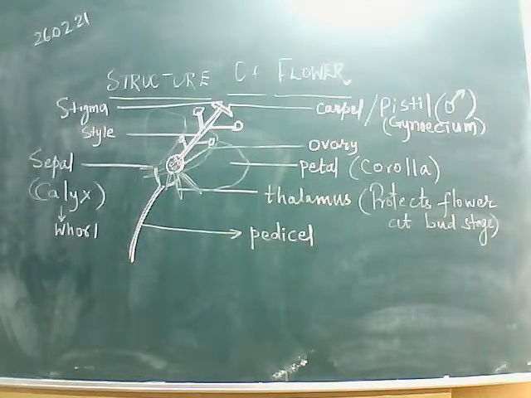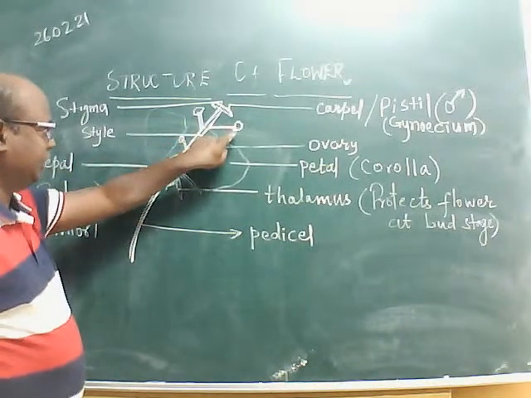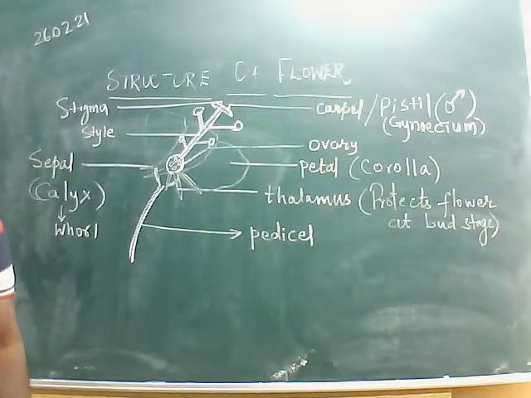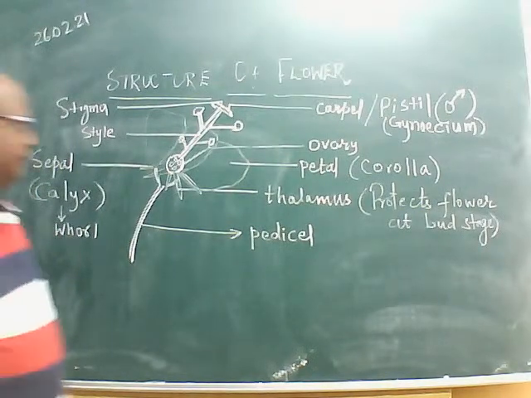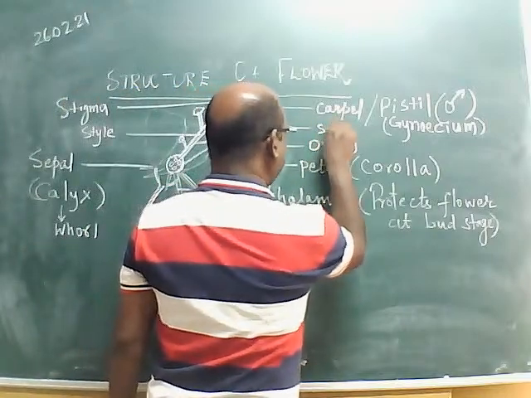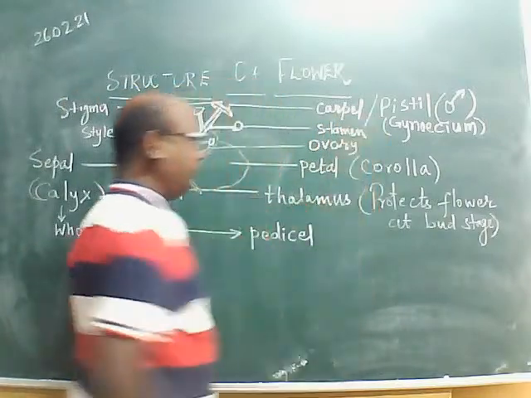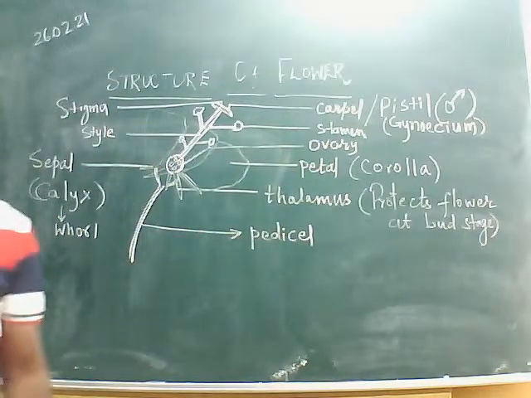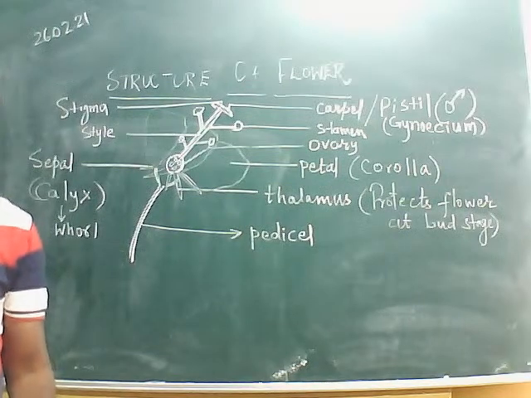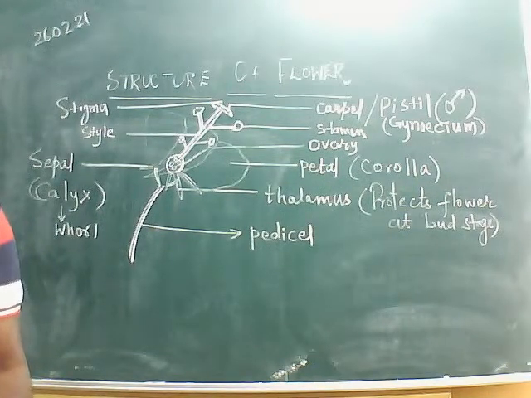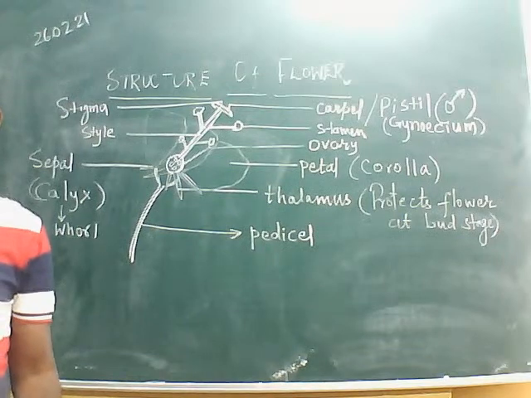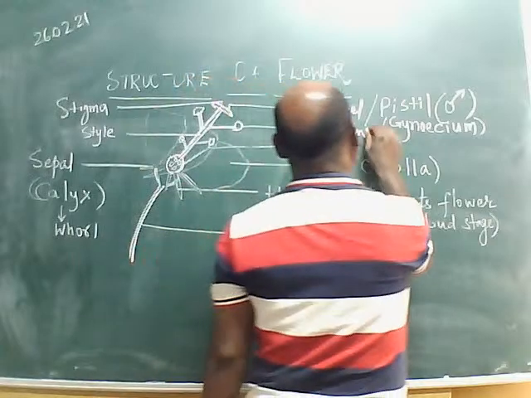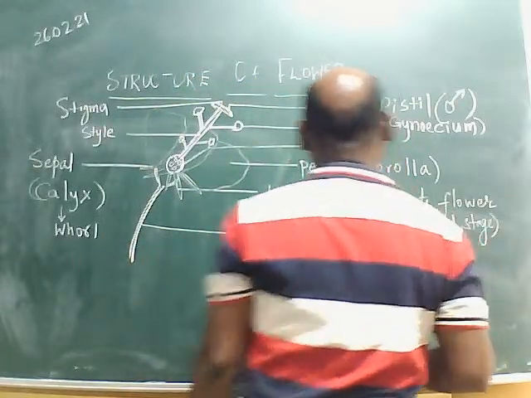What do we call that? There are structures like this with a stalk and a ball-like structure at the tip. Yes, that is the stamen. Very correct. Now, the carpel is the female part of the flower. Then the stamen, what part of the flower is it? Is it male or female? The stamen is the male part of the flower.